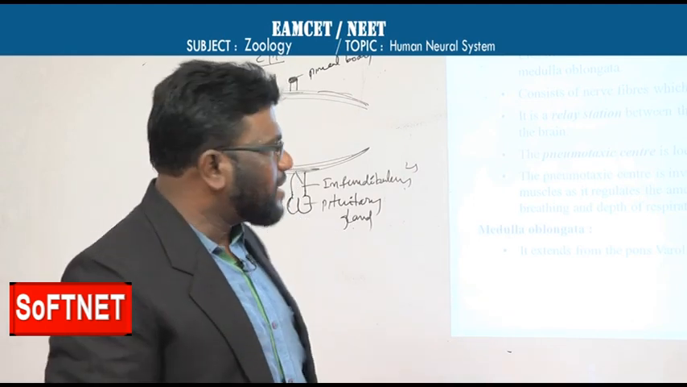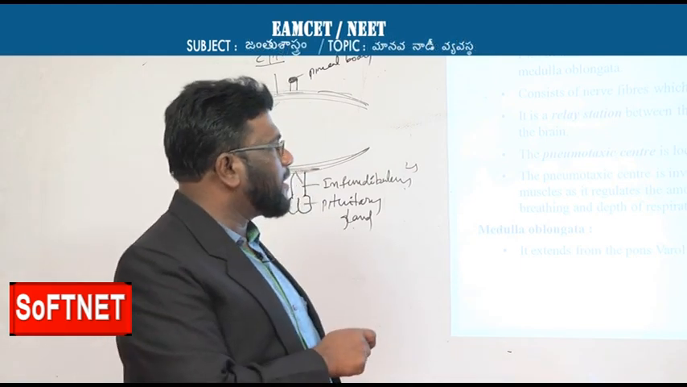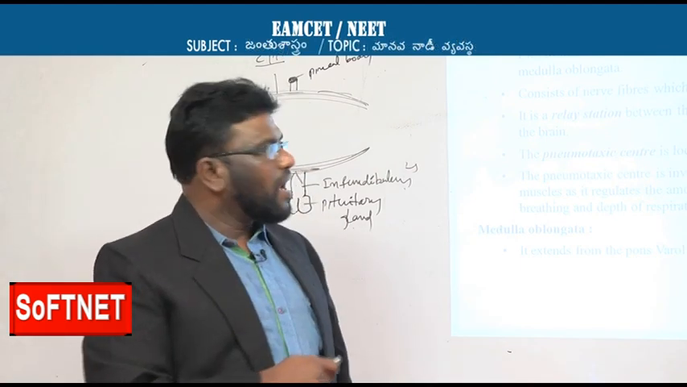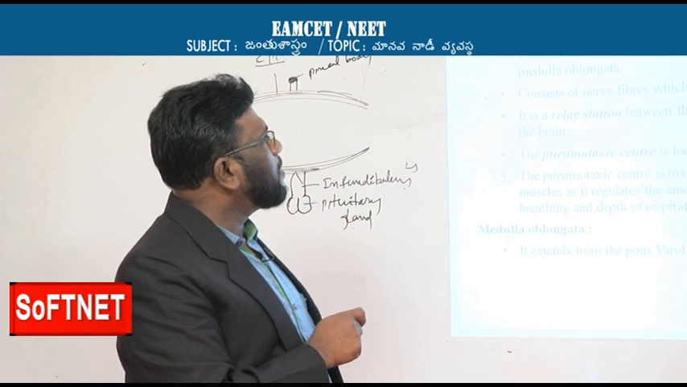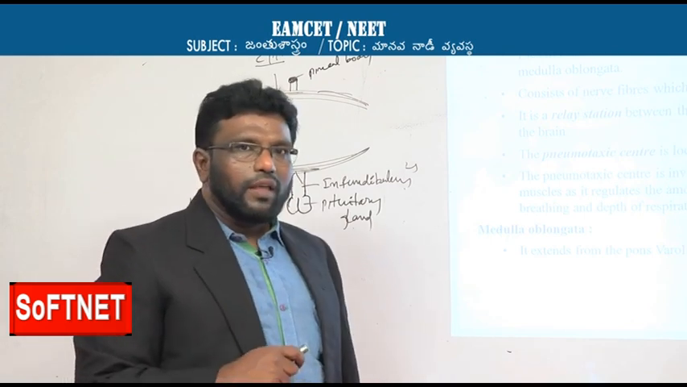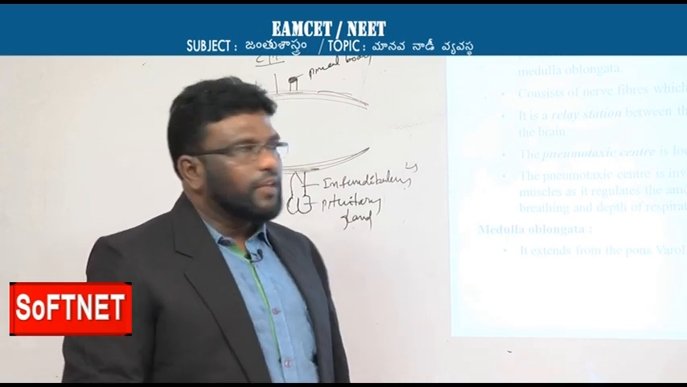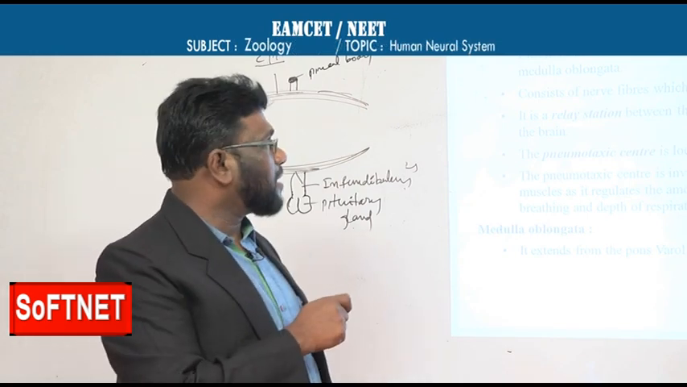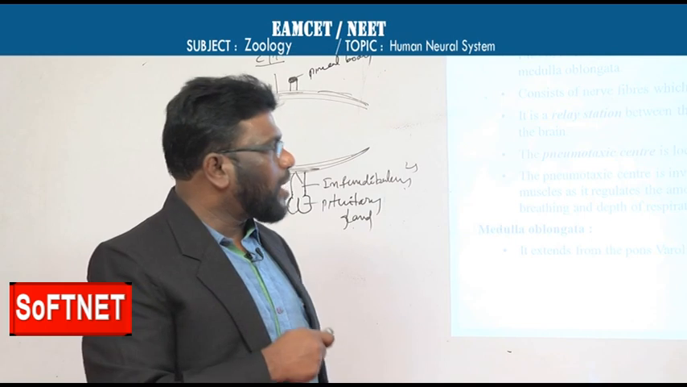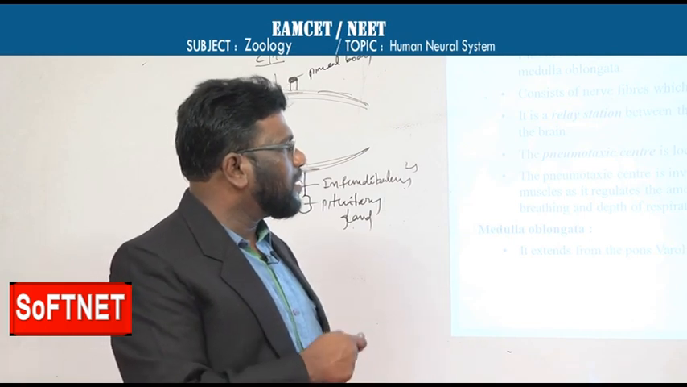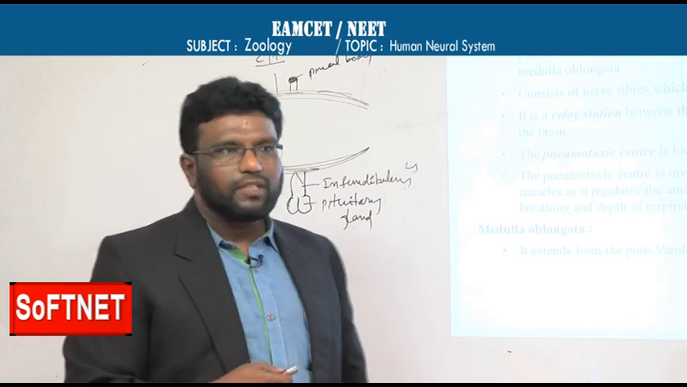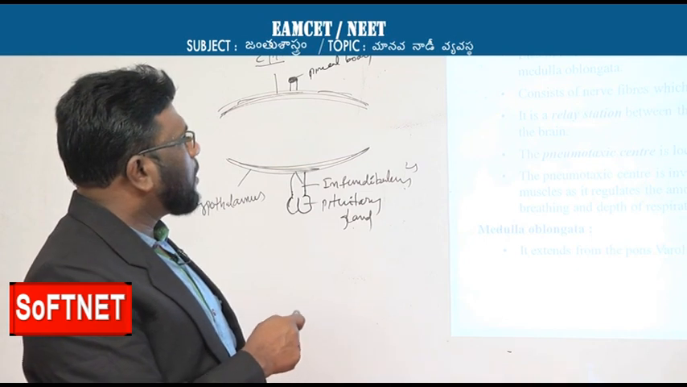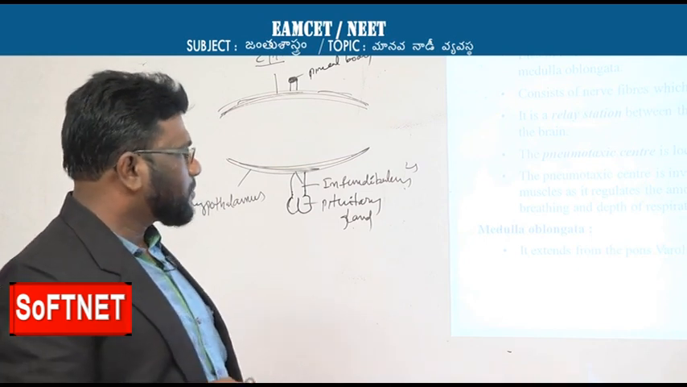So that kind of balancing, that kind of equilibrium, is maintained by this pneumotaxic center, and this is located in pons orally. If pons orally is damaged or not functioning, it results in breathing problems. So this is about the pons orally.